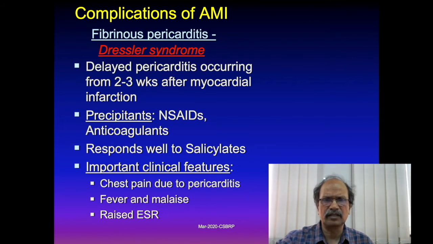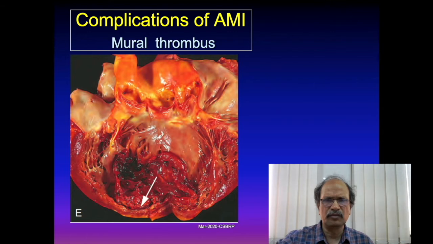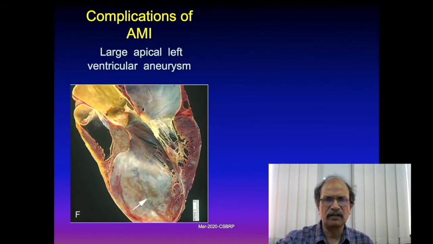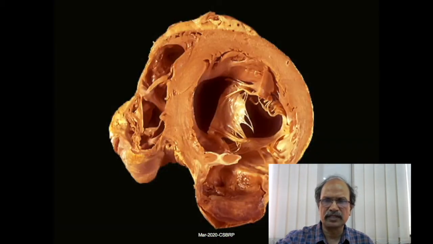These patients may have a rise in ESR. You can see a myocardial infarction with a mural thrombus attached to the ventricular lumen, and this is a healed myocardial infarction where you can appreciate whitish discoloration, thinning of myocardium and bulging of myocardium. It is an aneurysm of the ventricle. The arrow represents the bulged, infarcted or fibrosed area.